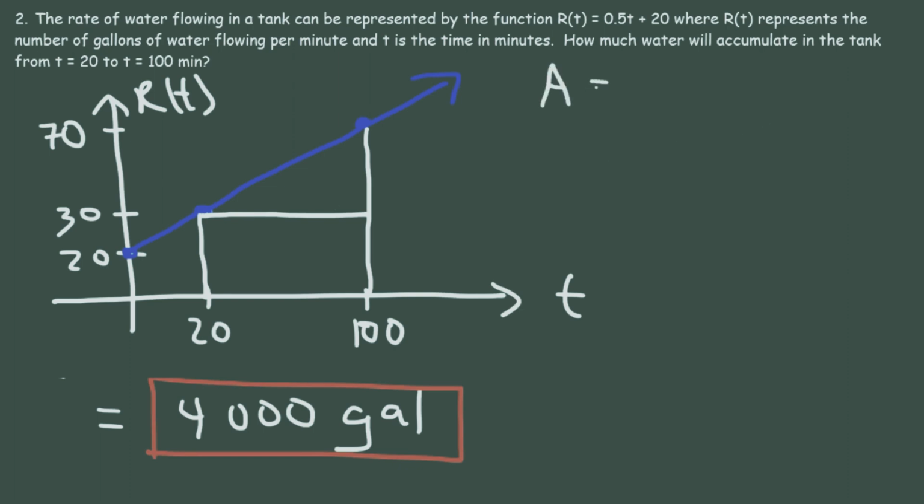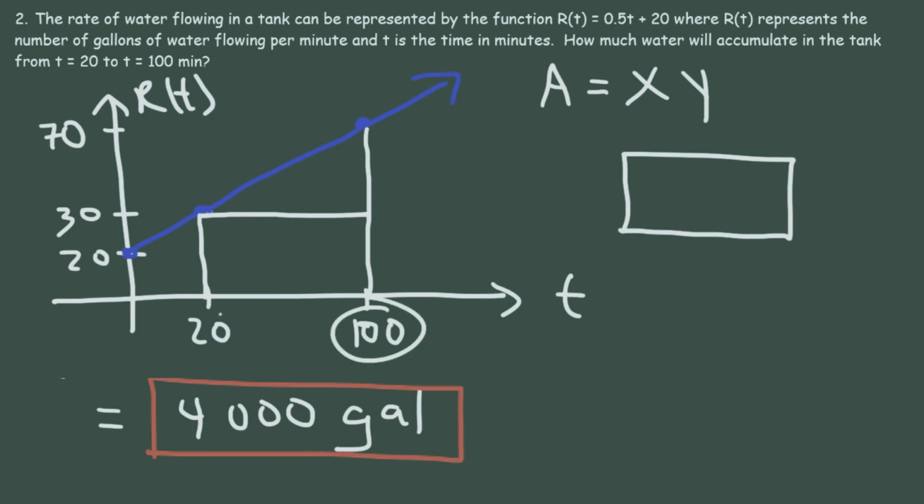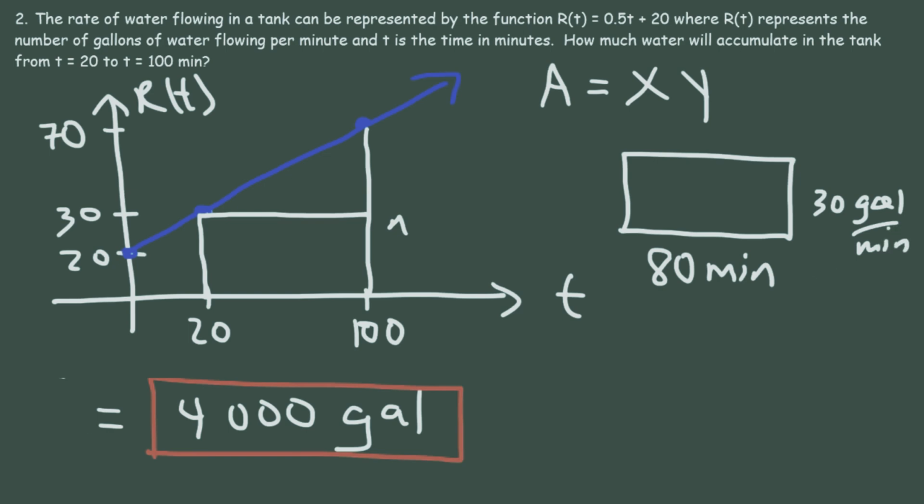And so to find the area, we need to multiply the x values by the y values. The area of a rectangle is length times width. So the length is the difference between 100 and 20, which is 80. The unit for this is 80 minutes. And the height of the rectangle is 30, and the unit for that is gallons per minute. So if you multiply minutes by gallons per minute, the unit minutes will cancel, giving you the unit gallons. So 80 times 30. 8 times 3 is 24. And then if we add the two zeros, that will give us 2,400.